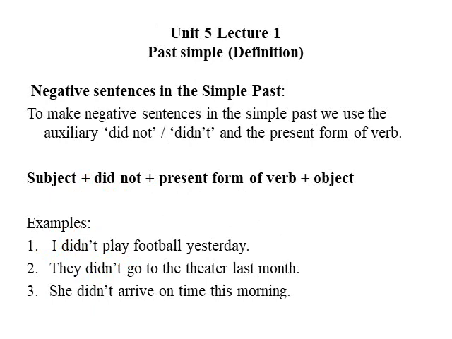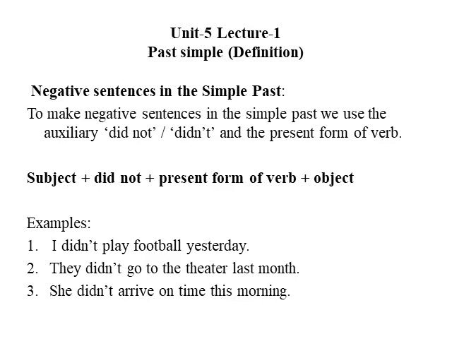To make negative sentences in the past simple, we apply did not. But we have to add the present form of the verb. We cannot add the past form of the verb because we are already adding did not. Did not is covering the past scenario, so we have to use the present form of the verb. I did not play football yesterday. Here play is the main verb. We are not using the past form because we have already added did not. I did not play football yesterday.